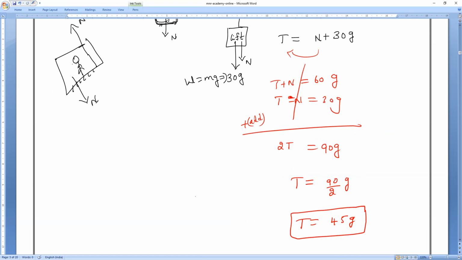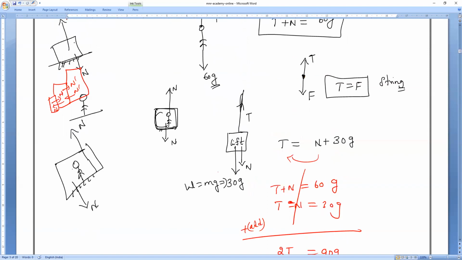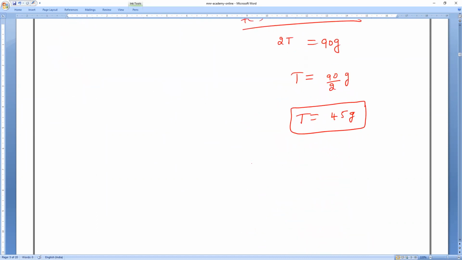Now I want to find the normal reaction. That is, find the force exerted on the lift by the man. What is the force exerted on the lift by the man? Everybody, understanding what is the force? The force exerted on the lift by the man. What is that force? Normal. Right or wrong? That's all.